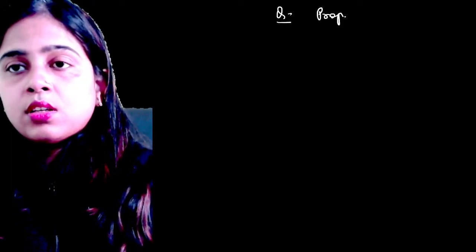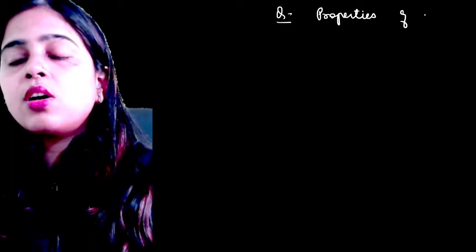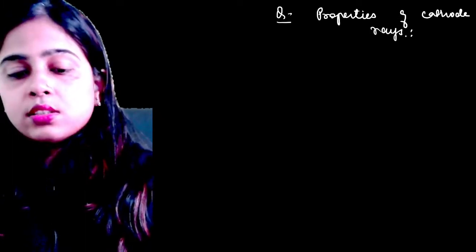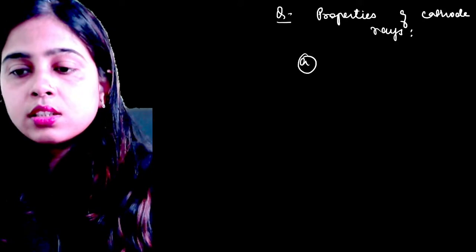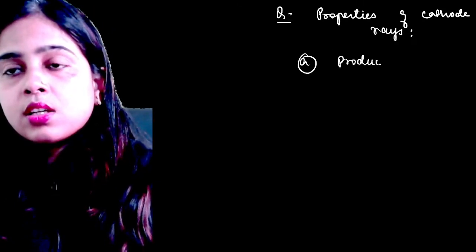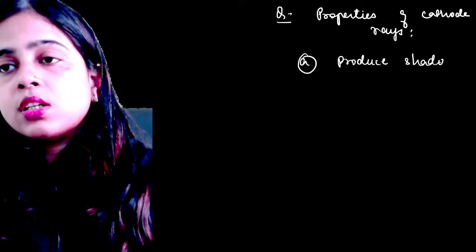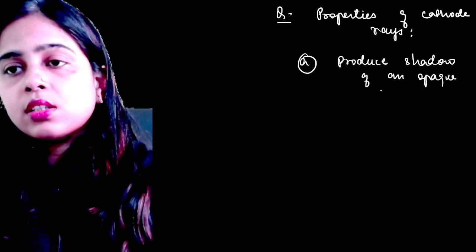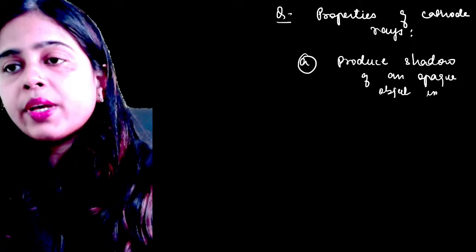Now, properties of cathode rays. Option A, produce shadow of an opaque object in path.